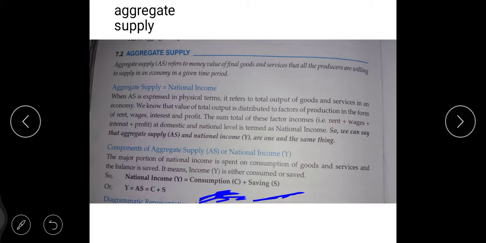So on consumption money is spent, and the remaining money after consumption is left, people save in the bank, right? I chose this example so that you can understand the consumption point and your saving point. Now see over Y, same thing. Y means national income. AS, your aggregate supply, is equal to C plus S. Right, beta?